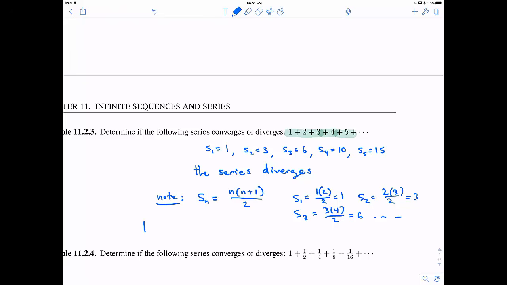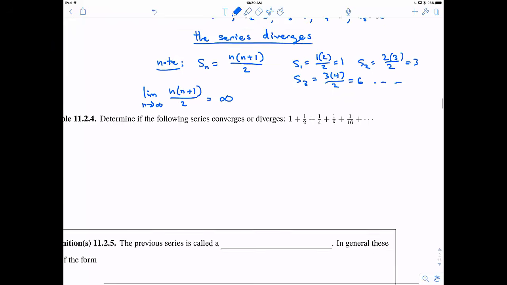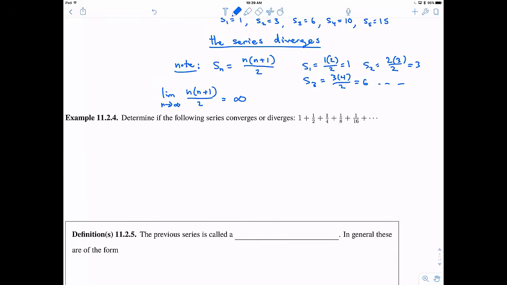Now if I take the limit of the partial sums, n times n plus 1 over 2, and let n get very, very large, this is going to head towards infinity. As n gets large, the partial sums head towards infinity. Therefore, we've shown that the series diverges.